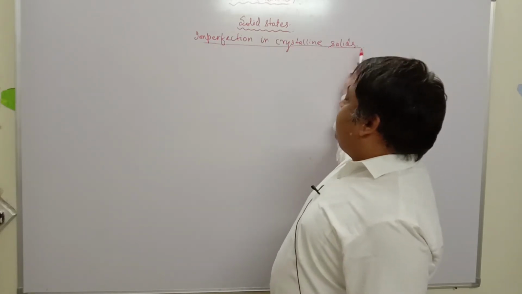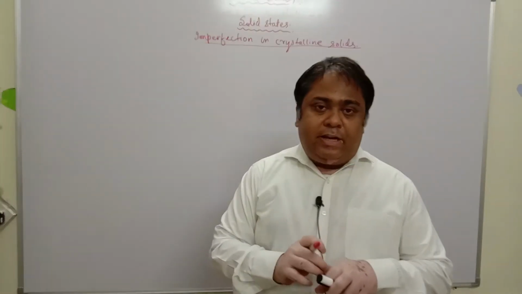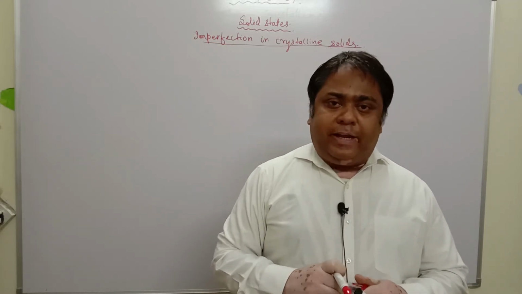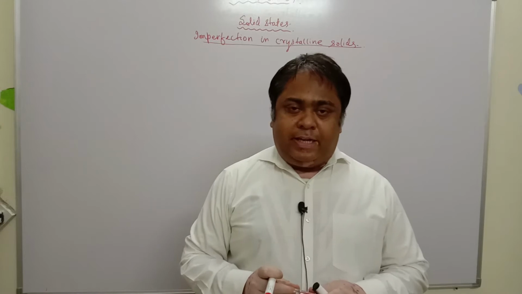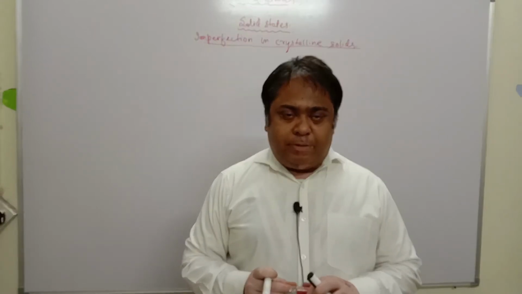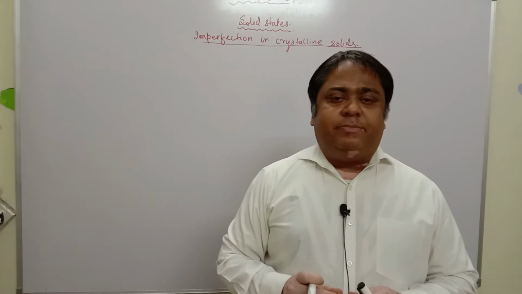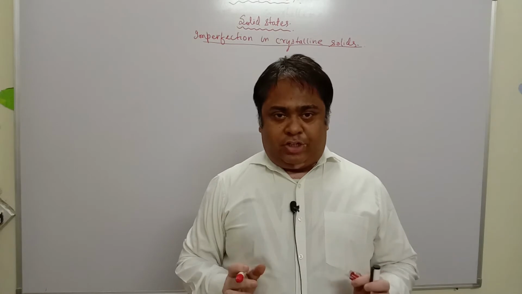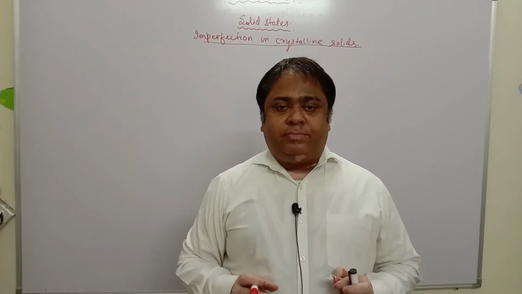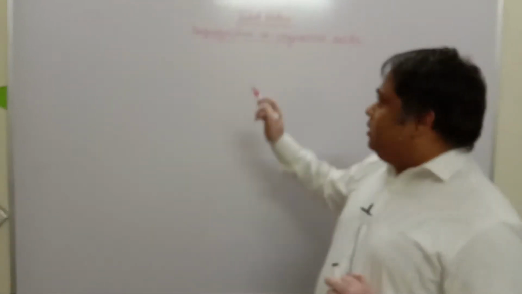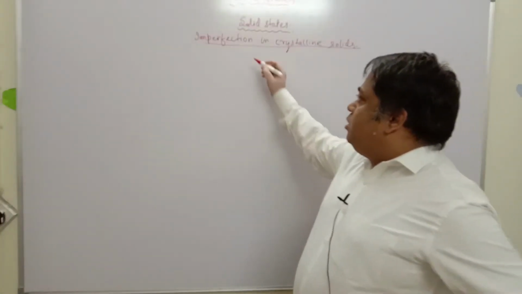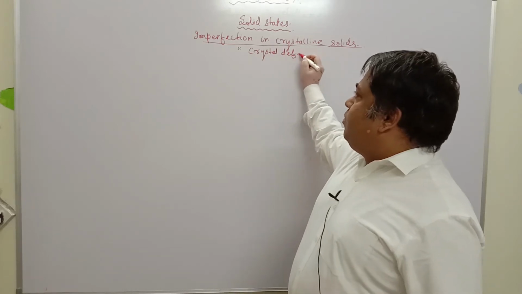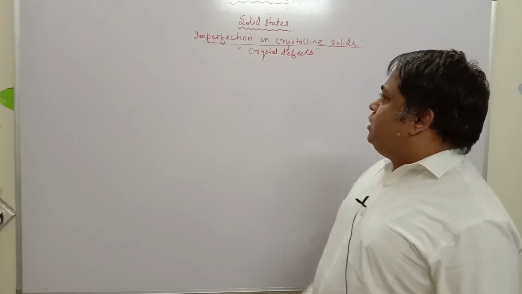So far we have studied that the particles are arranged in solids in a definite geometric pattern, meaning thereby that irregularities are not expected, but there exist certain types of irregularities in the arrangement of particles. Due to these irregular arrangements, certain types of defects arise in the crystal. These defects are called crystal defects. So the imperfection in crystalline solids is also called crystal defects. These are synonymous to each other.